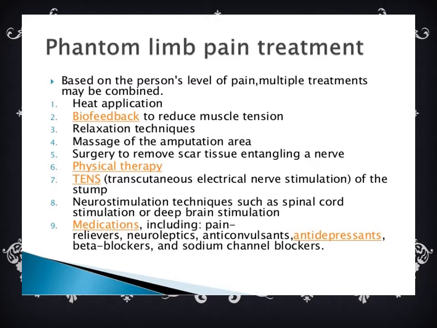Phantom limb pain treatment. Based on the person's level of pain, multiple treatments may be combined. So first, heat application, biofeedback, mainly to reduce muscle tension, relaxation technique, massage of the amputation area, and surgery to remove scar tissue entangling a nerve, physical therapy, TENS, that is transcutaneous electrical nerve stimulation of the stump, neurostimulation techniques such as spinal cord stimulation or deep brain stimulation, and medications we can give such as pain relievers, neuroleptics, anticonvulsants, antidepressants, beta blockers, and sodium channel blockers.